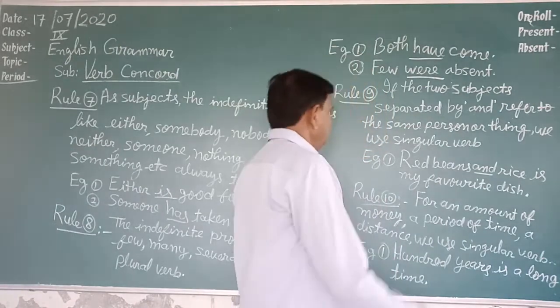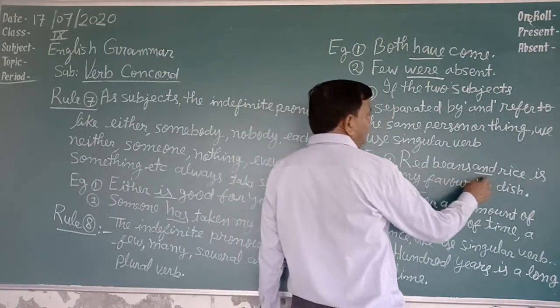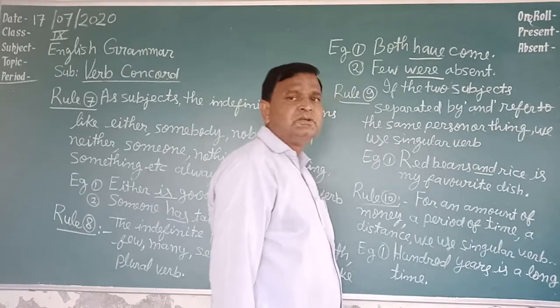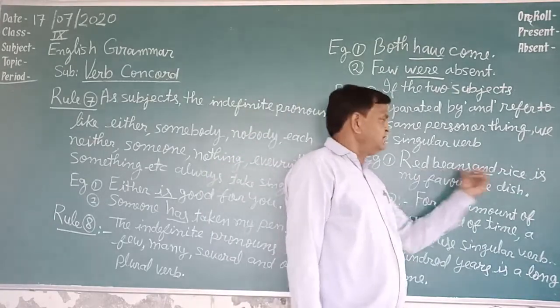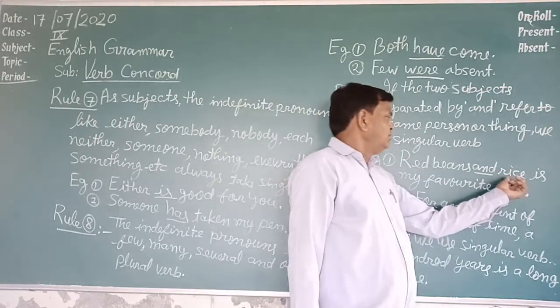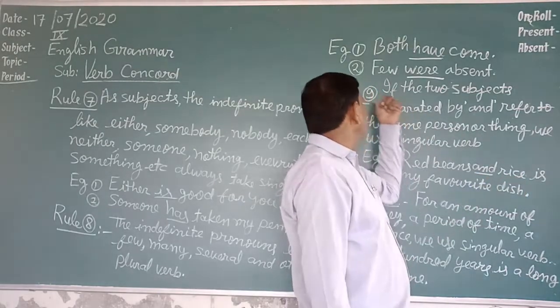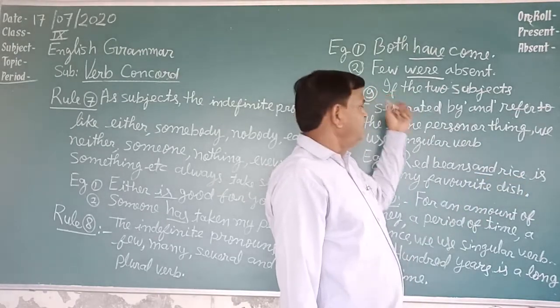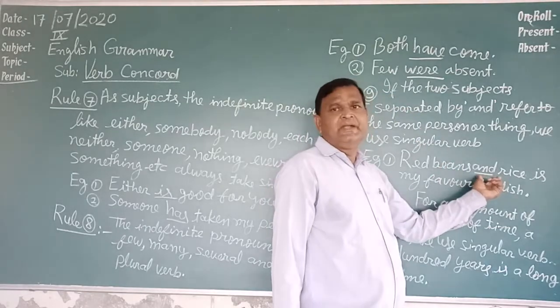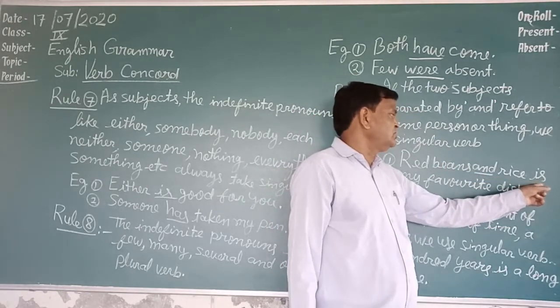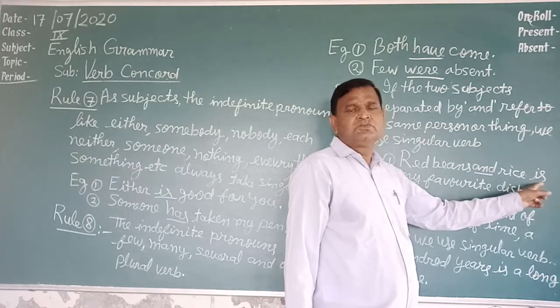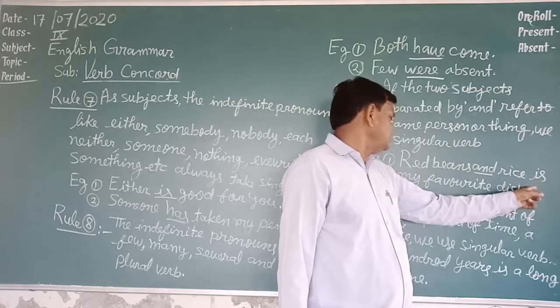Now see how. Red beans and rice. There are two subjects: one is red beans, another is rice, and both are joined by and. According to rule number 9, a singular verb is followed here. This singular verb is there; 'are' has not been used.